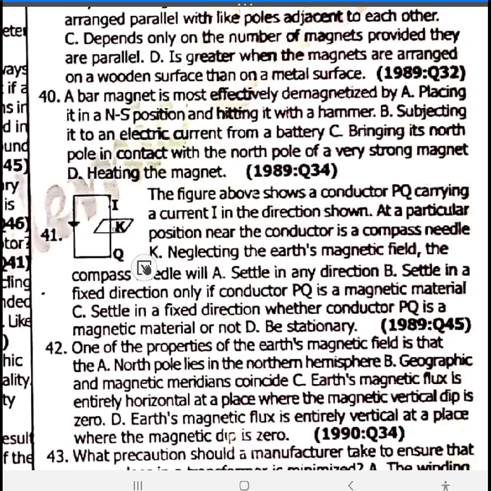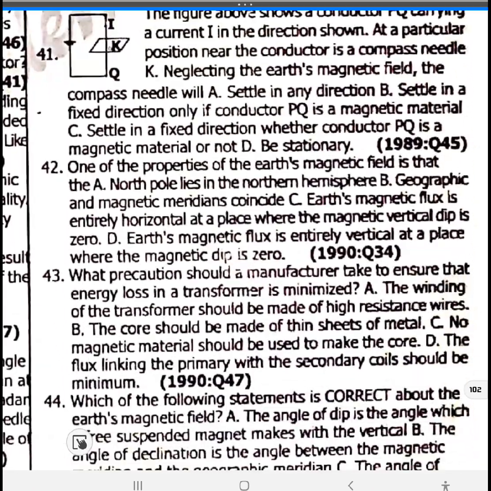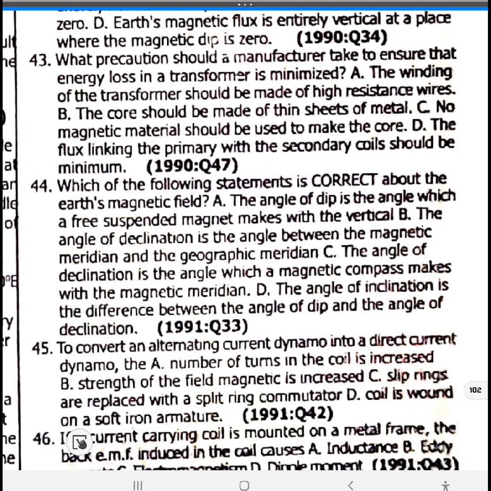Next, the figure above shows a conductor PQ carrying a current I in the direction shown. At a particular position near the conductor is a compass needle K. Neglecting the Earth's magnetic field, the compass needle will settle in a fixed direction whether conductor PQ is a magnetic material or not. Option C. One of the properties of the Earth's magnetic field is that the Earth's magnetic flux is entirely horizontal at a place where the magnetic vertical dip is 0. That's option C. 43.